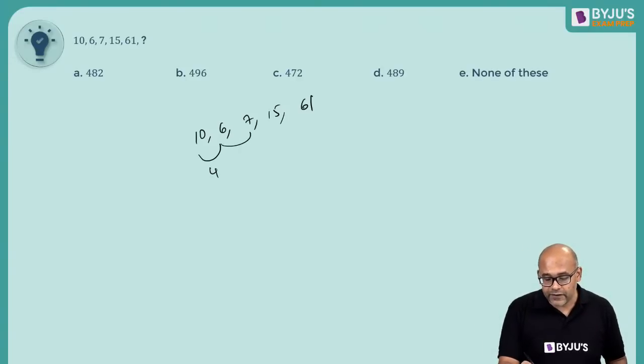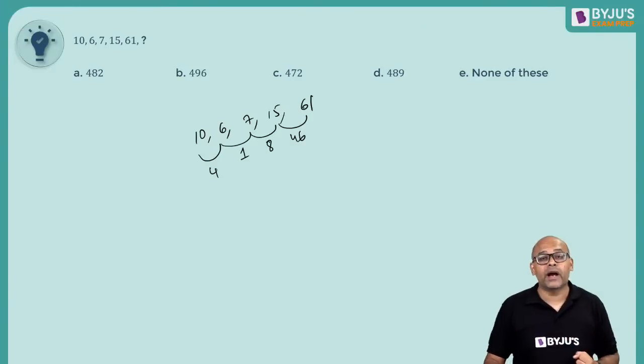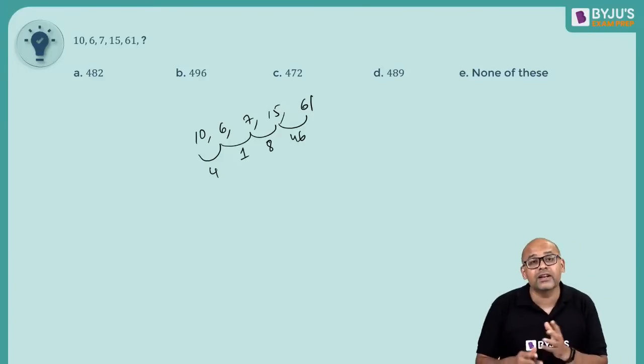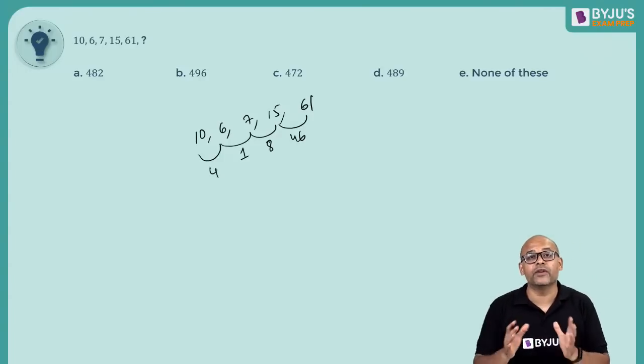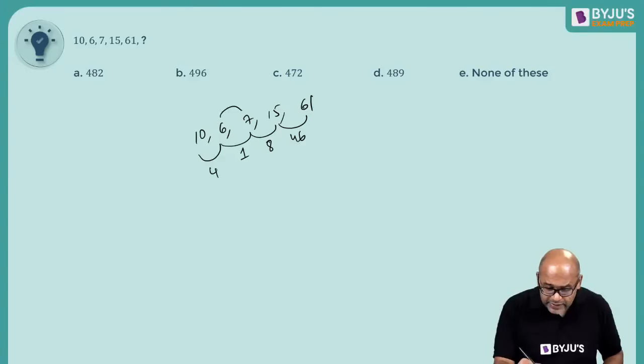This is a difference of 1. This basically is a difference of 8. And this is a difference of 45, 46. How can I find a pattern here? So here it is not clearly a sum difference kind of a question. This is about multiplication. So clearly you can say that this is 6 into 1 plus 1.